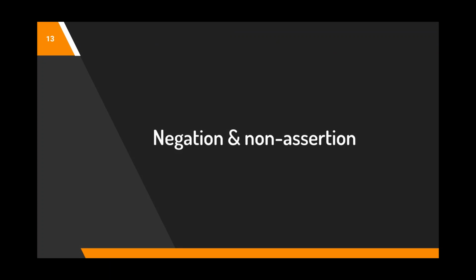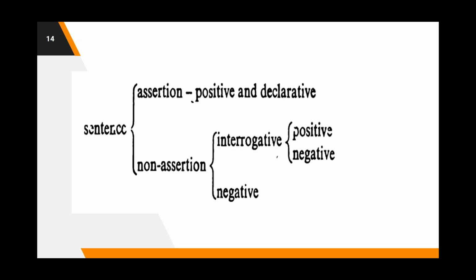One extra note to consider, and I will finish this presentation. You need to pay attention to the structure. You need to pay attention to the types of sentences in terms of negation and non-assertion. Now, sentences could express assertion or non-assertion.